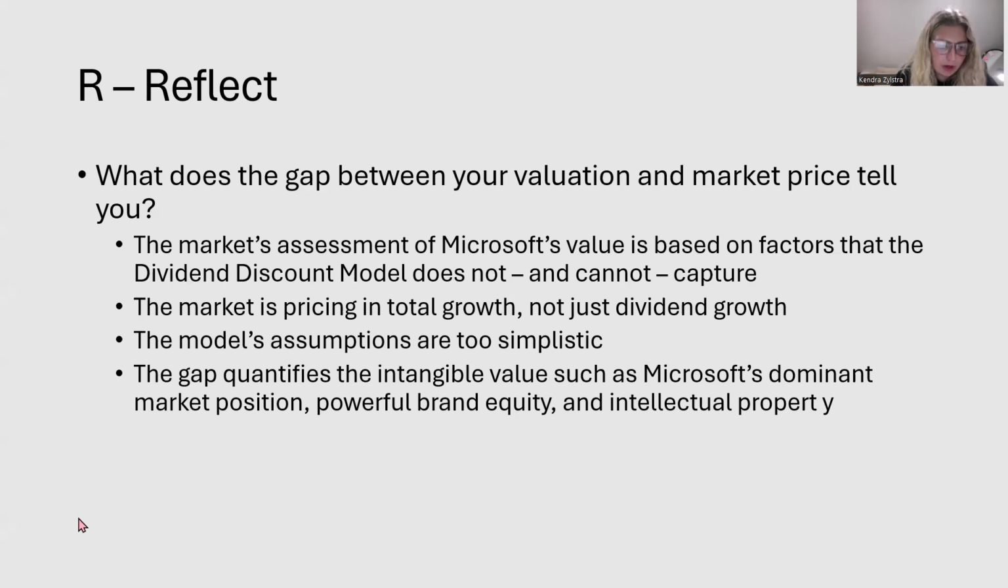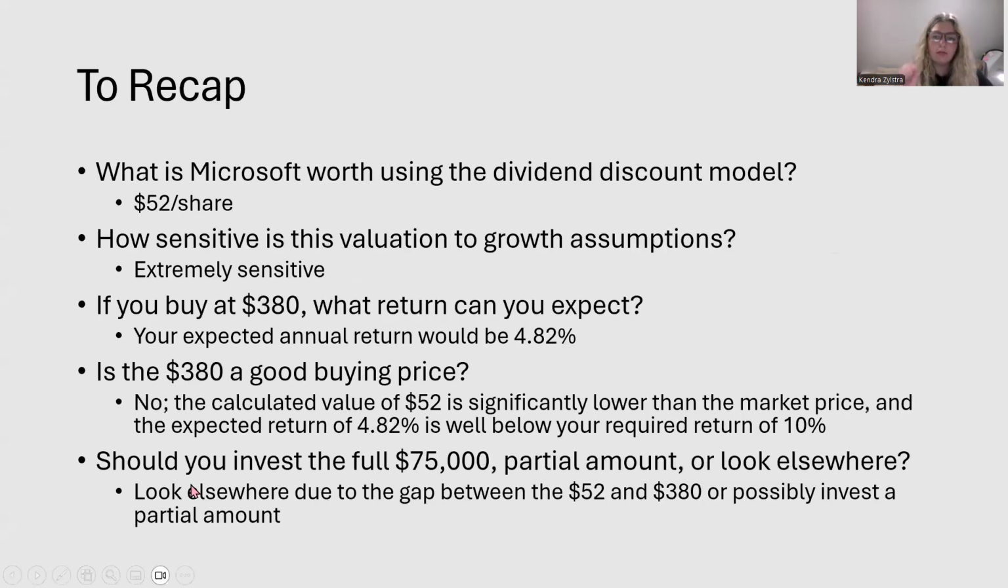And then finally here, we are going to talk just a little bit about a recap. As promised, we're going to revisit these questions we asked in the beginning. So Microsoft, when we use the dividend discount model, the DDM model that we've been using throughout the entirety of this time, Microsoft is worth $52 per share. How sensitive is this valuation to growth assumptions? It's extremely sensitive, which we saw in that table a few slides ago. When we change it just slightly, the price per share changes a lot.